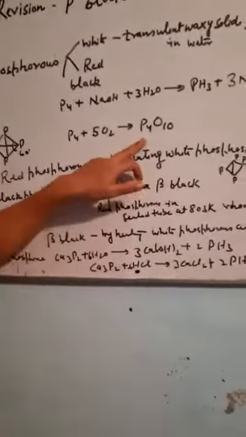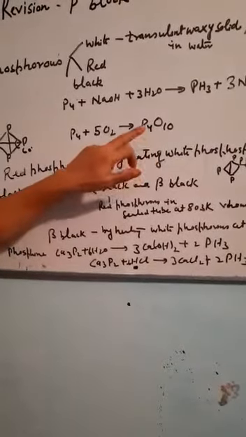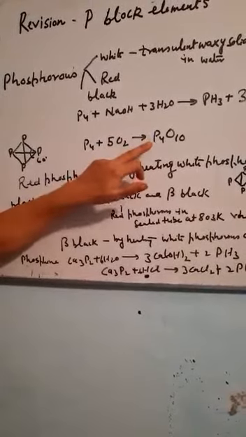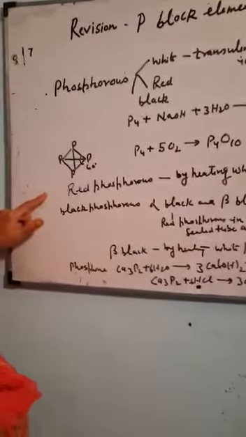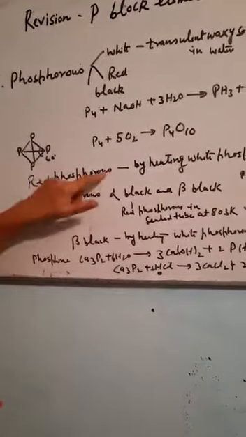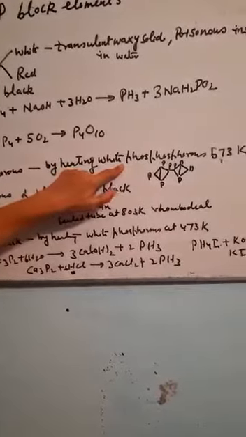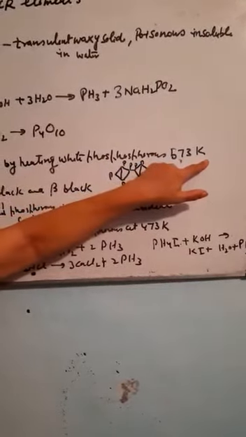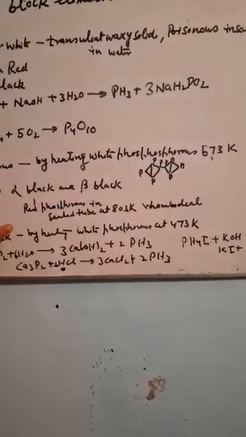Again I will tell that I have written P4O10, but it is called phosphorus pentaoxide because the atomicity of phosphorus is 4. Then the second allotropic form is red phosphorus. It is obtained by heating white phosphorus at 573 Kelvin in an inert atmosphere. This does not glow in dark.